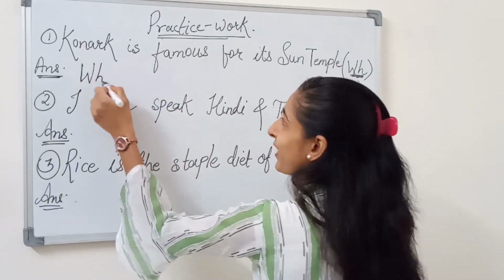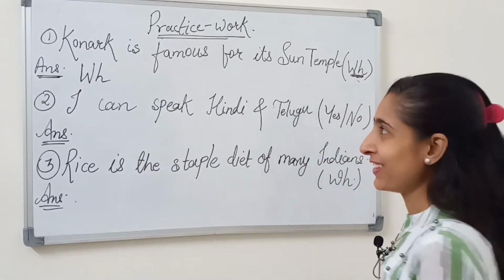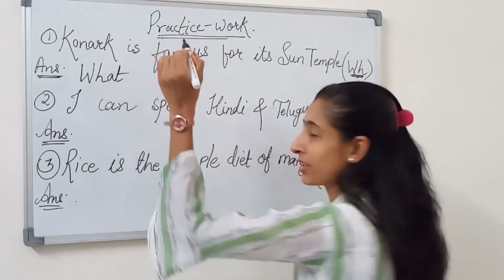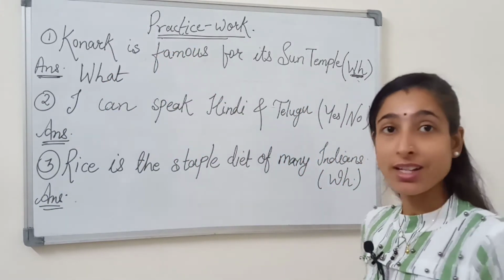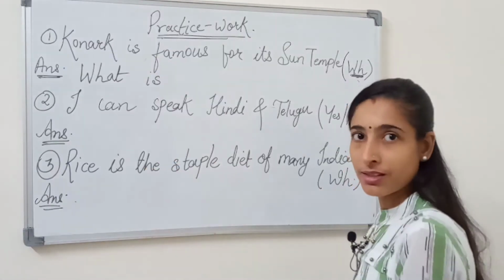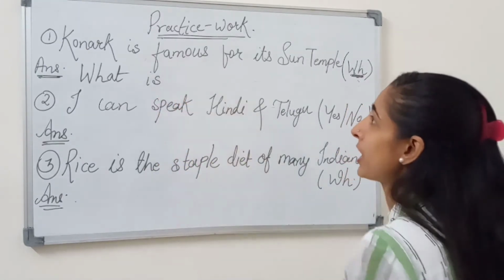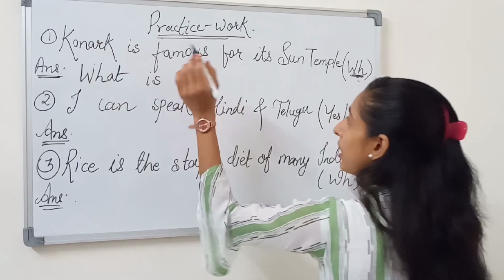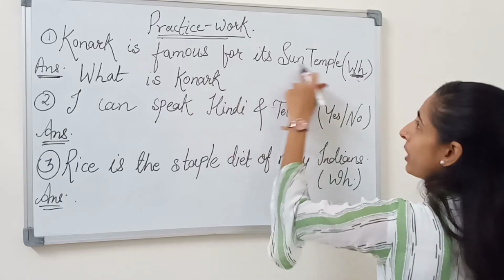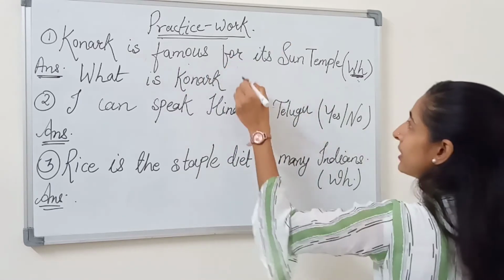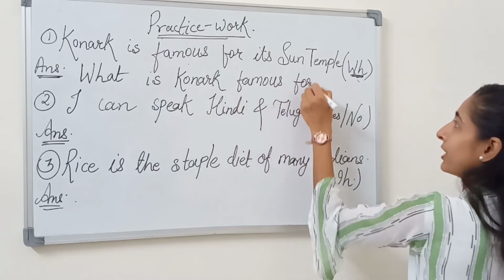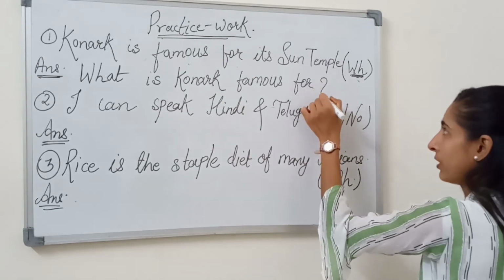With what? I will not write. You said it. Yes. What will come here? Here will come what? Yes, because we are asking what. As it is, you will write the verb, what is. Then comes the subject, Konark, famous for. Then we will write famous for, and complete the sentence with the question.